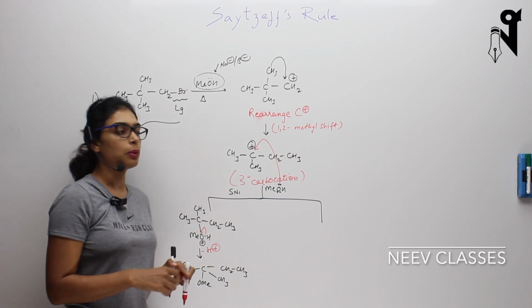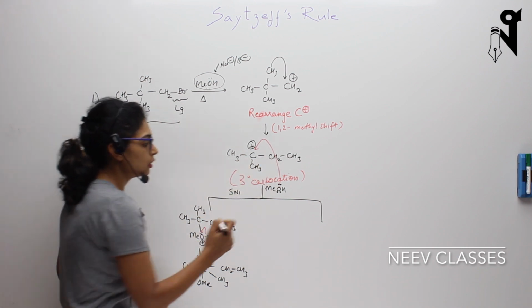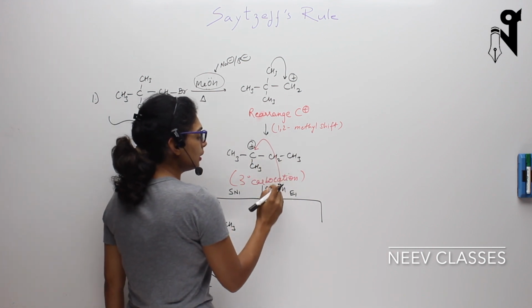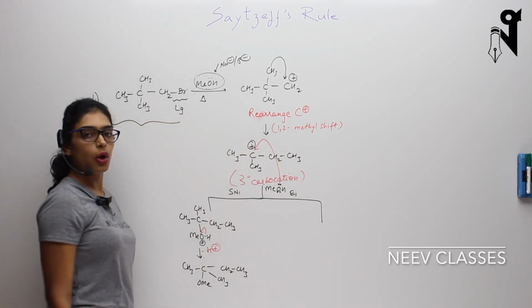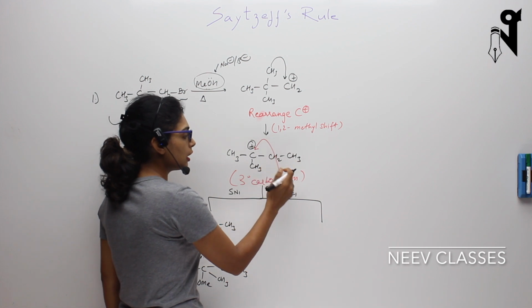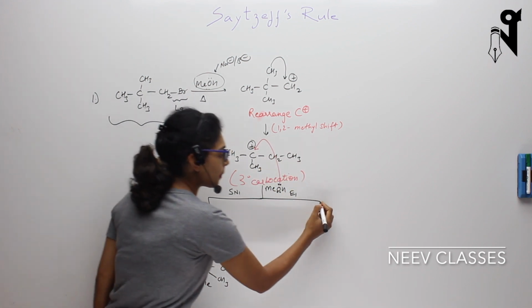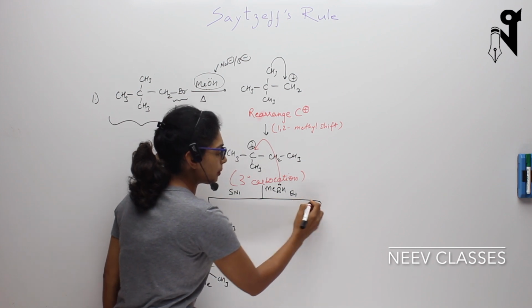Another set of products will be possible with the help of E1. So now in case of E1, rather than MeOH attacking on this positive charge, we have two options. Let's see how E1 will take place.